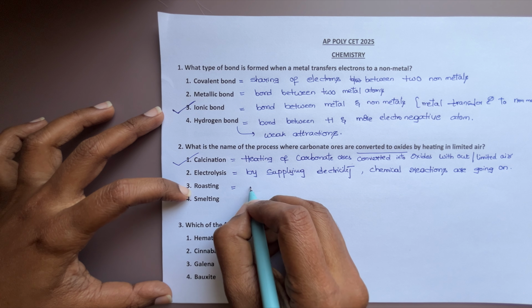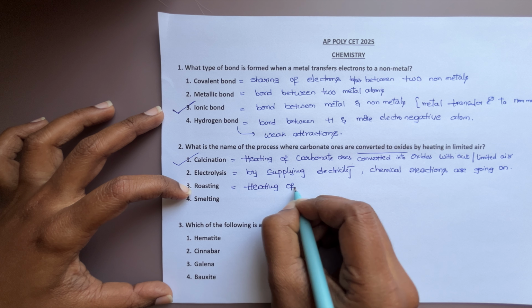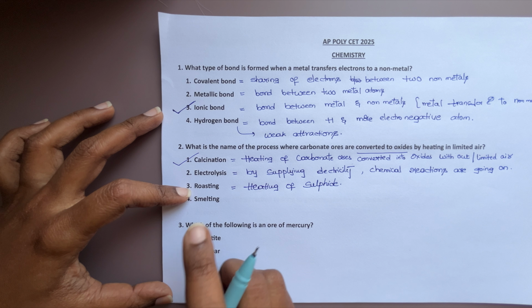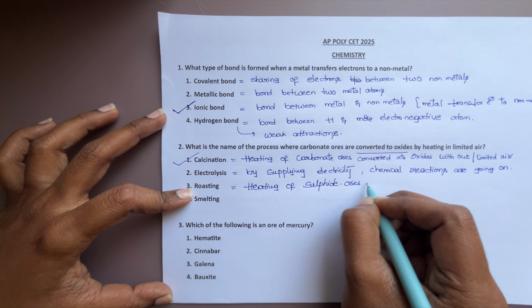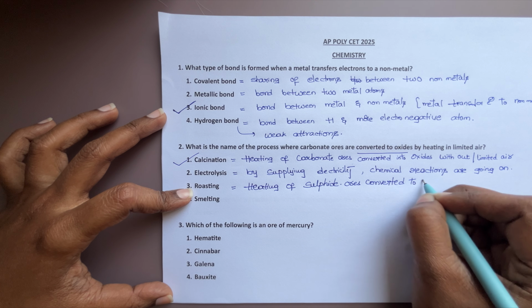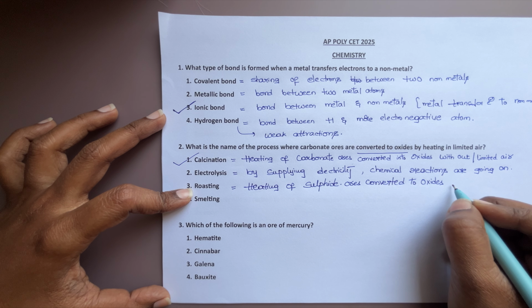Roasting is also nothing but heating, heating of sulfide ores. In the next exam you may expect this question: roasting is heating of sulfide ores, converted to oxides only, in excess air.